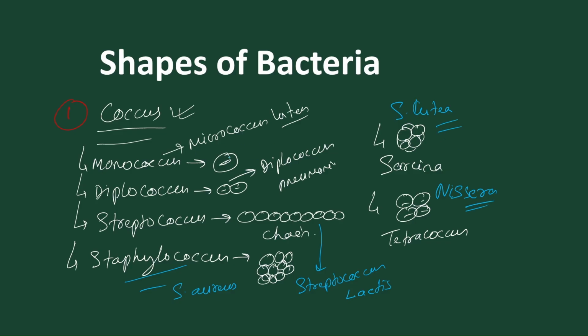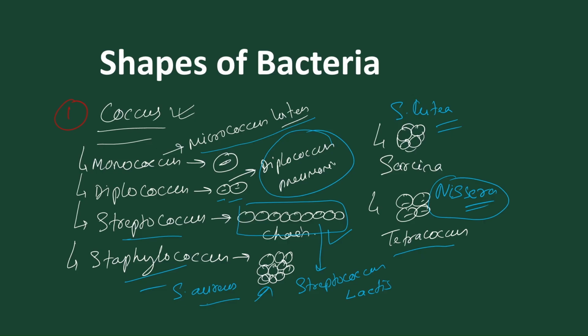So monococcus we find as free living simple bacteria, for example Micrococcus luteus. We find Diplococcus present in 2 in colonial form, Diplococcus pneumoniae. We find Streptococcus present in chain like forms, and Staphylococcus present in a bunch. Streptococcus lactis is for Streptococcus, and Staphylococcus aureus is for the bunch. Those present in 4 in number are called Tetracoccus, that is Neisseria. And sometimes we find Sarcina, present 8 in number in a 3D colonial structure, called Sarcina lutea. So these are the different shapes of Coccus bacteria.